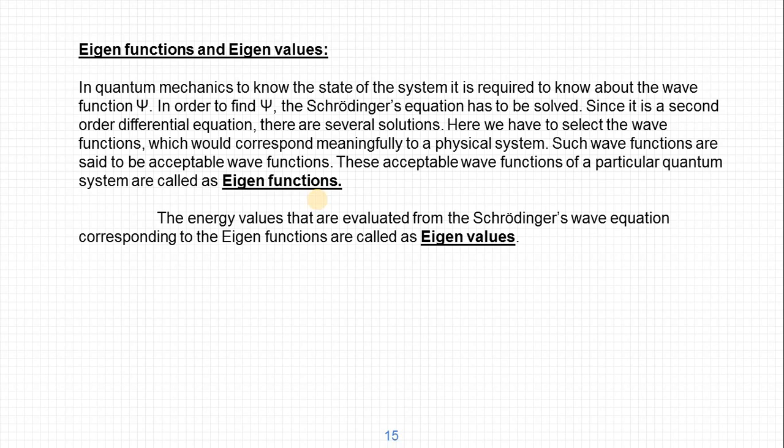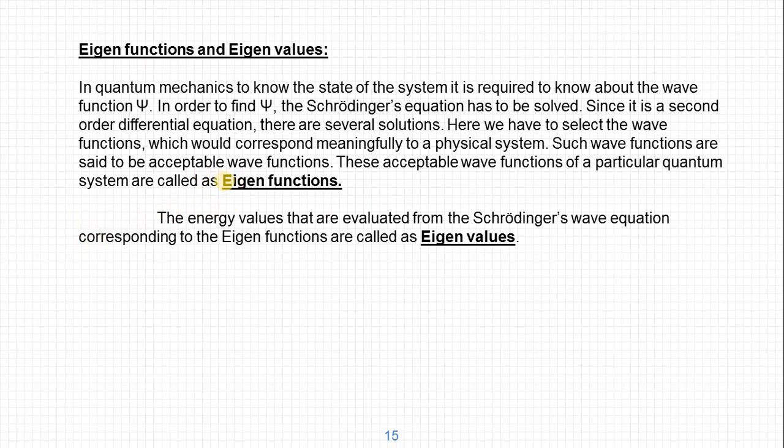Another example: if an electron is going in a straight line in a potential, the wave functions which describe that single electron are different, and specific only to that system. Those wave functions which describe a particular quantum system are known as eigenfunctions for that system. In short, eigenfunctions are the particular wave functions for a particular quantum system.